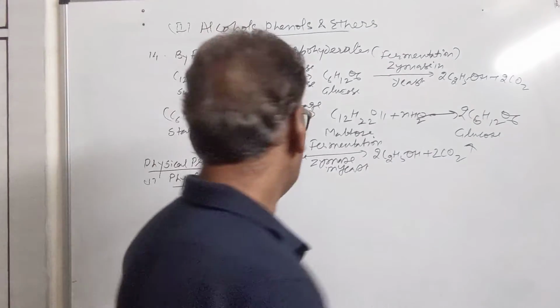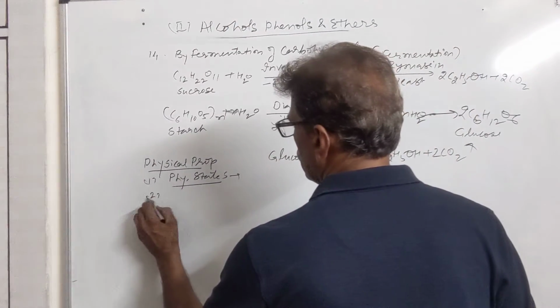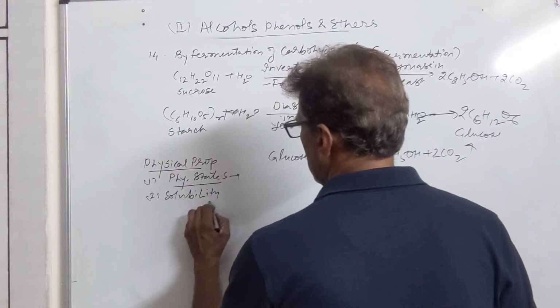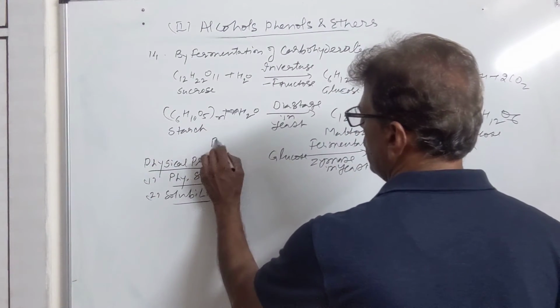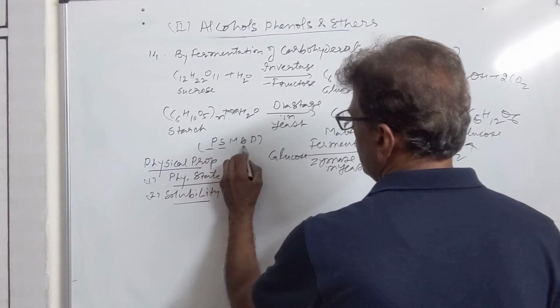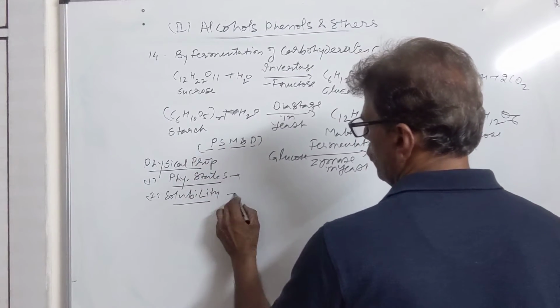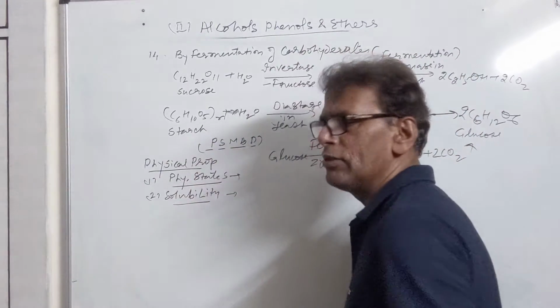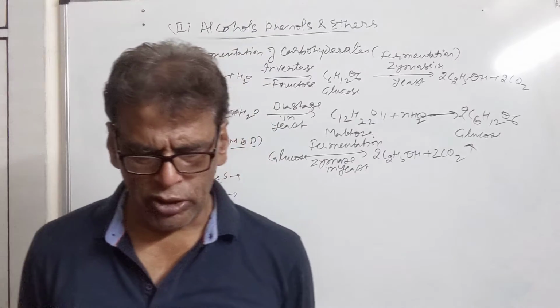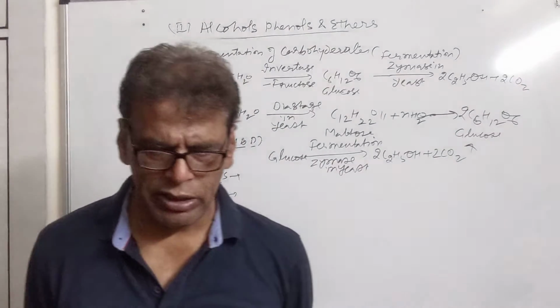Then we have the boiling point. First of all, let us take solubility. Whenever we are discussing physical properties, we will be taking PSMBD: physical state, solubility, melting and boiling point, density. So now we are taking the second term, that is solubility. All the alcohols are water soluble due to hydrogen bonding. They are miscible with water.